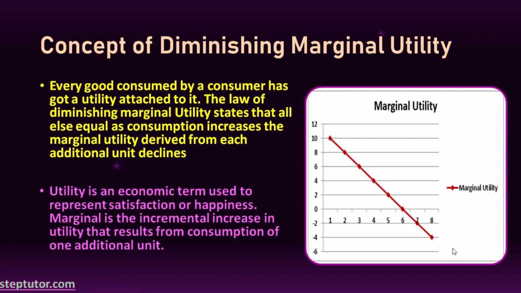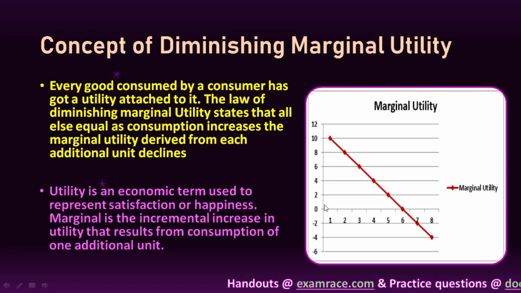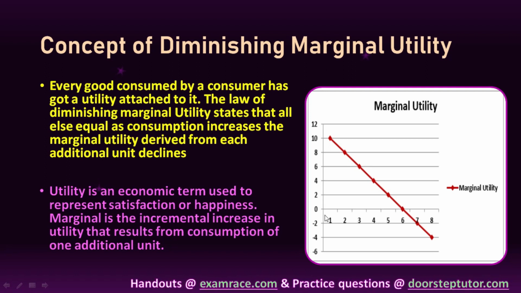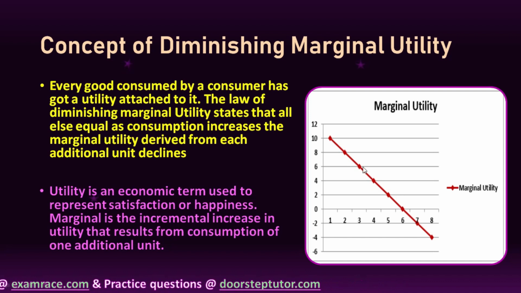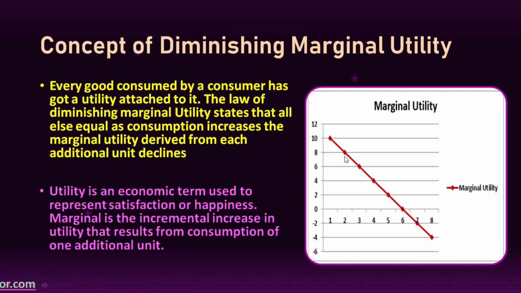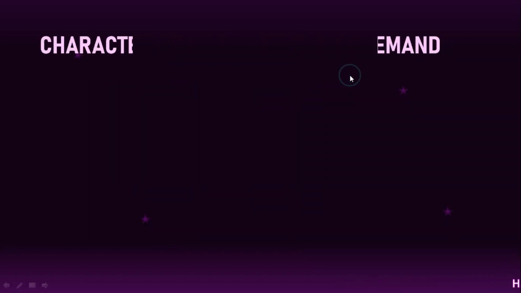So in this diagram we can see that as we are consuming more and more units of a commodity, then our marginal utility is falling. So at 1 it is 10, say at 2 it is 8. In this way it can even go negative, right?